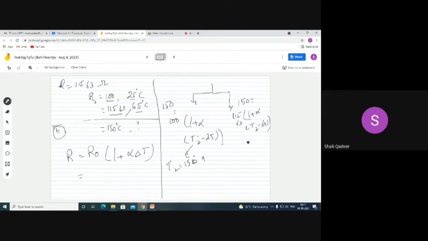With this procedure, please calculate the value of T2. So 142.4, sir.